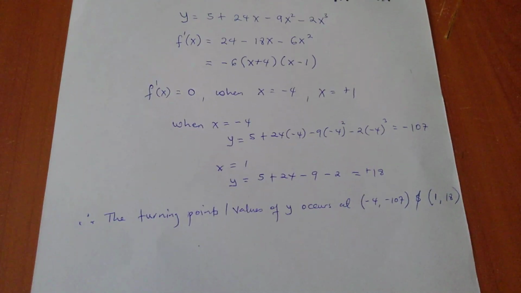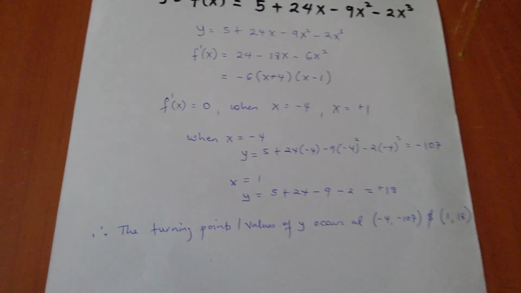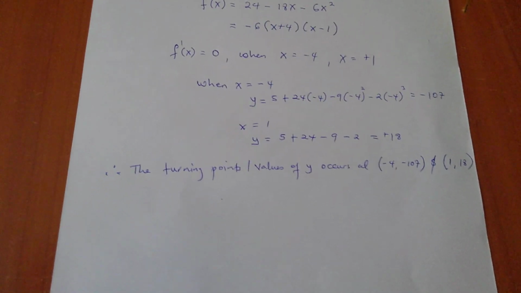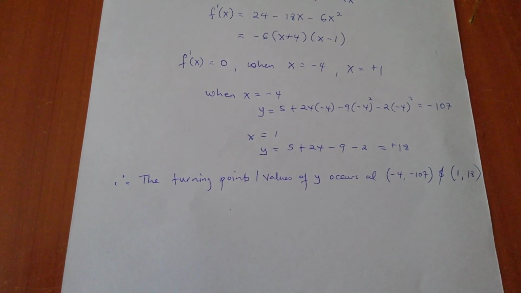So these are my turning points. So I'm going to find the nature or the shape of the curve. I think we shall stop from there.